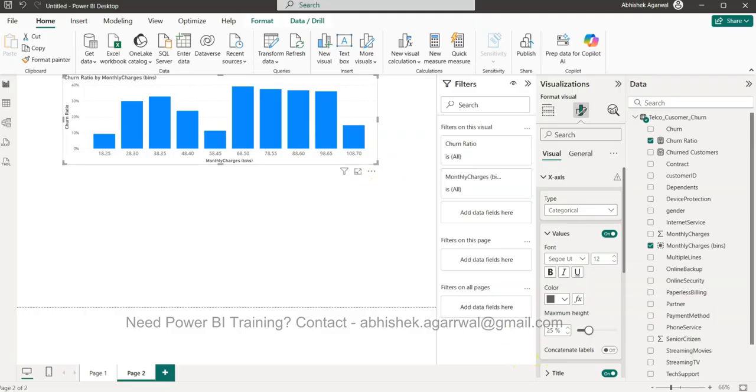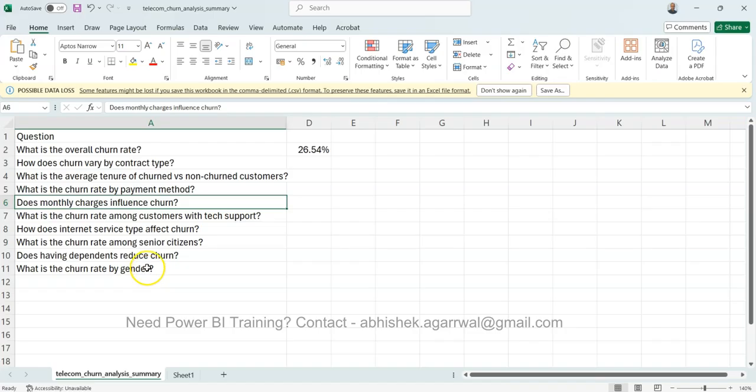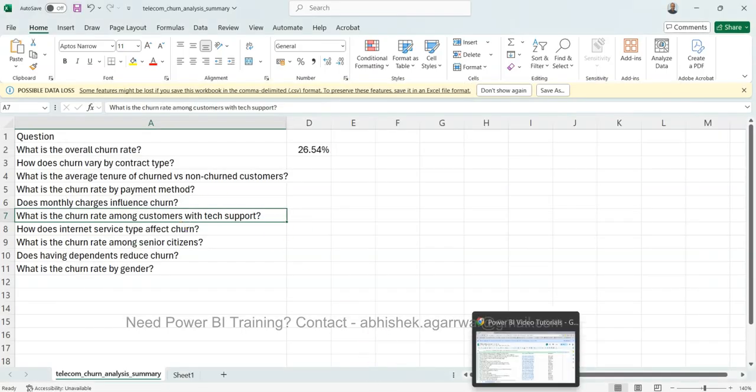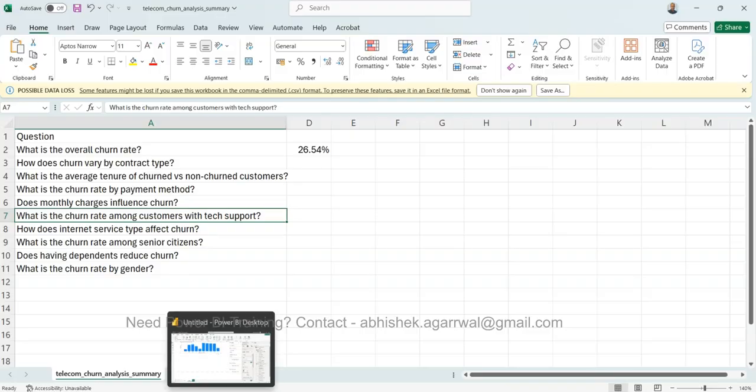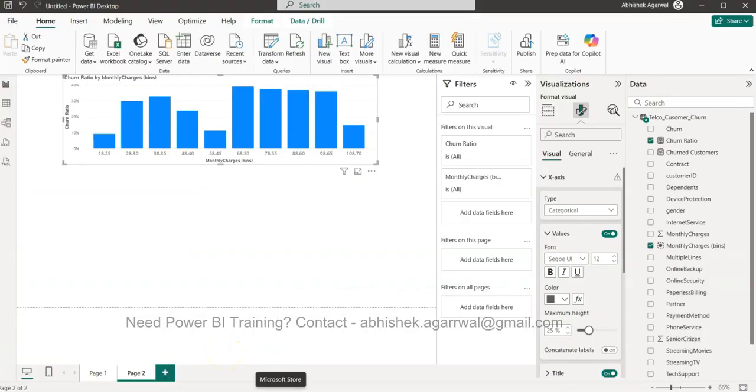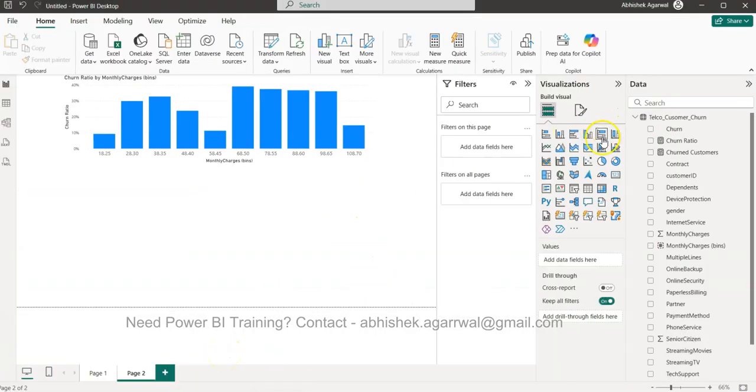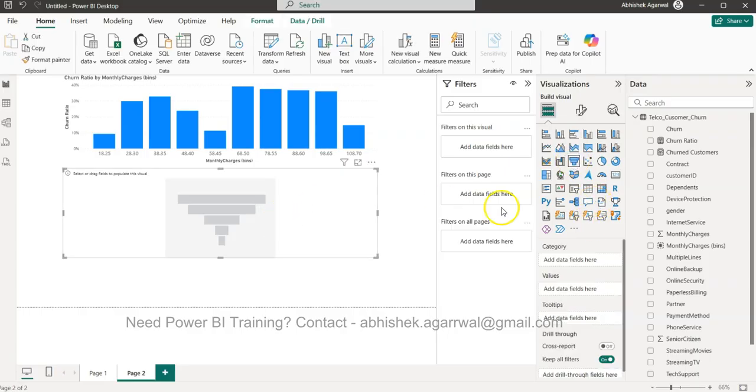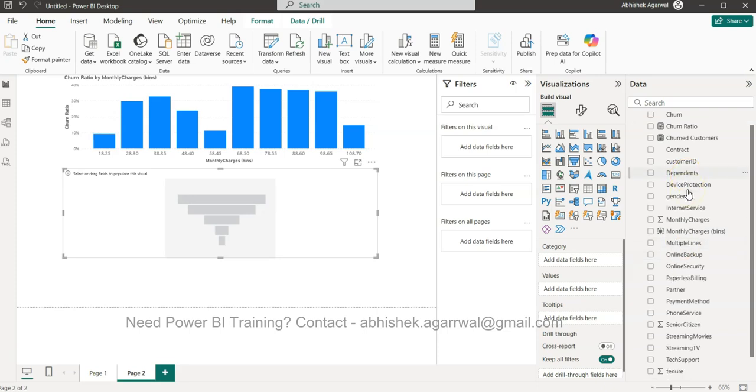So we have given now the answer and some explanation around it. The next question is, what is the churn rate among customers with tech support? Okay, let's see that. For that, I'll come over here and this time maybe I will use a funnel chart for the sake of interest, right?